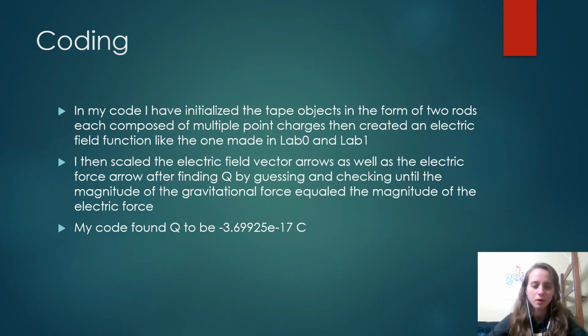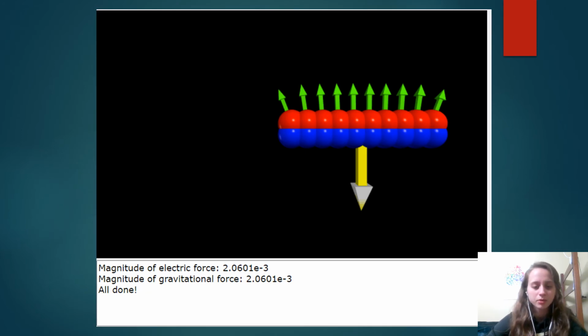And so in the end, after all that trial and error, I found Q to be negative 3.69925e-17 coulombs. This is the output of my code.